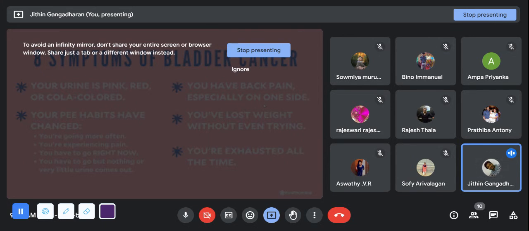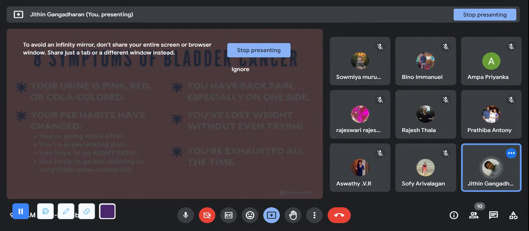The patient may feel pain during micturition. The patient may feel urgency, thinking "Now I have to go." The urgency will be there, but when you go into the washroom, there won't be any urine. The urgency is there because the urinary bladder is having something apart from the urine. That is the tumor. That tumor will give you the urgency of going into the washroom.